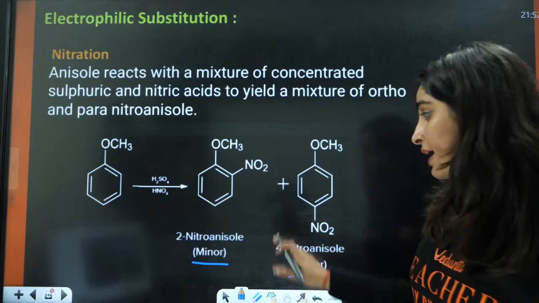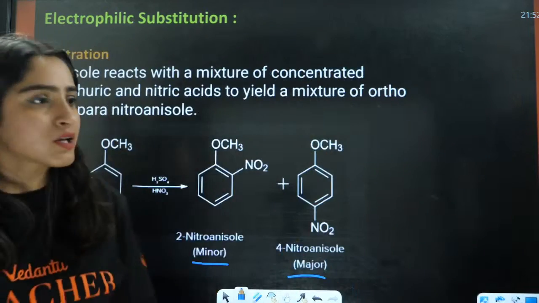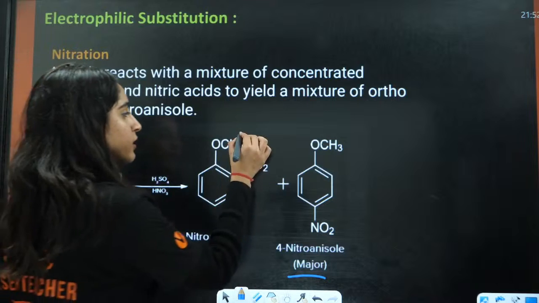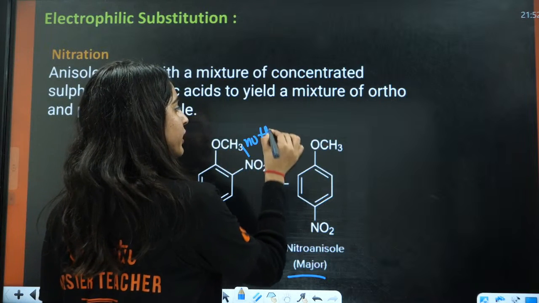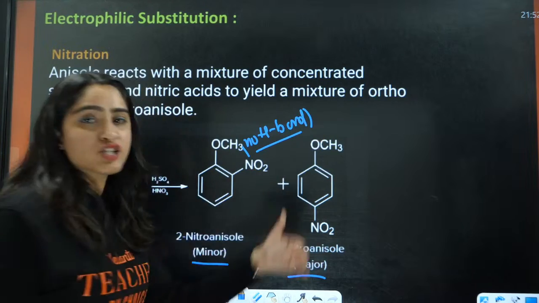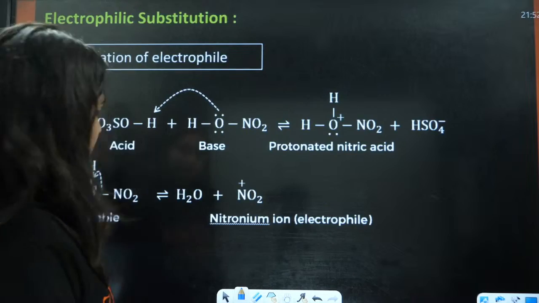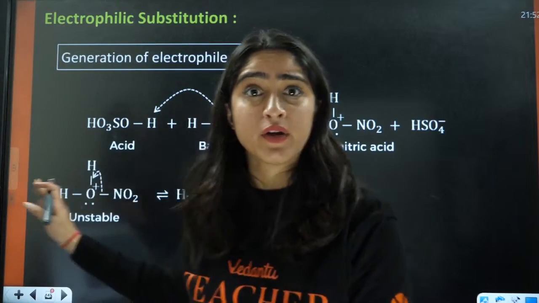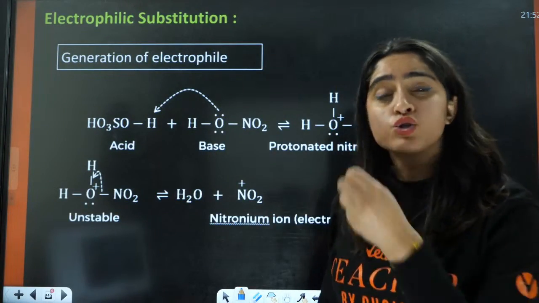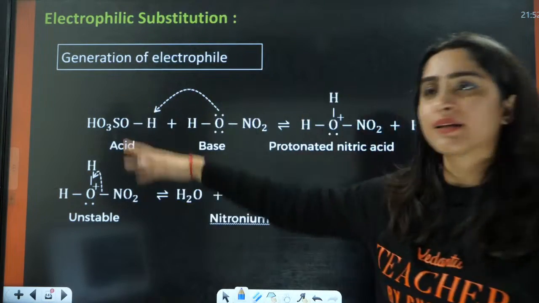And the para product will be the major product. If they ask you what the major product is, there is no hydrogen bonding here. So in this case, the major product will be the para product. After this, we have generation of the electrophile. You have done this so many times, from the aromatic hydrocarbons.